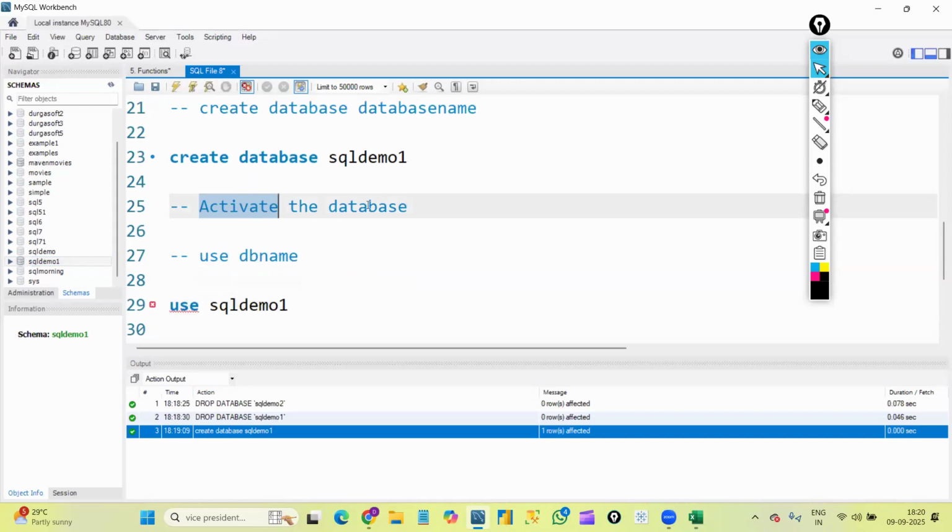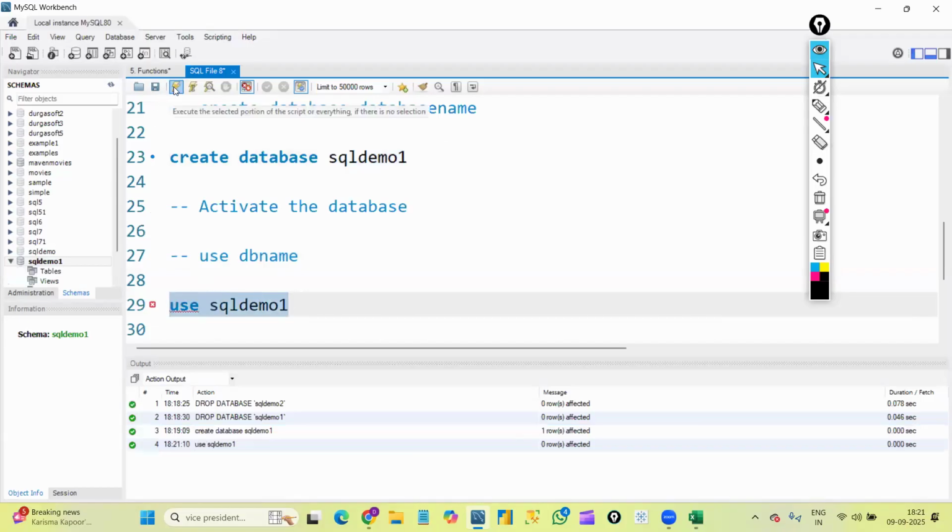So to activate the database, we need to use a command, and the syntax is USE database name. Okay, this is the syntax. Yesterday I explained up to here, that is the reason I'm not writing everything once again. So USE database name. I already wrote USE SQL demo 1. This is our database name, right? That is what I wrote. Now let me execute this. So I selected it, and I'm executing.